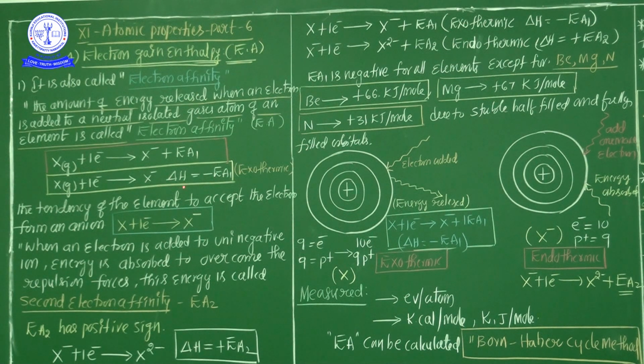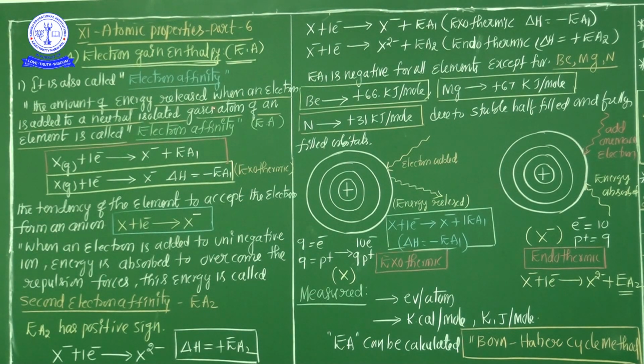If the energy is expressed as delta H, listen very carefully, the energy expressed in delta H has a negative sign. Most important, the negative sign: minus EA1. The minus EA1 is nothing but an exothermic reaction. For example, whenever a neutral atom accepts one electron, some energy is released. That is an exothermic reaction, and the delta H sign is represented by a negative sign.